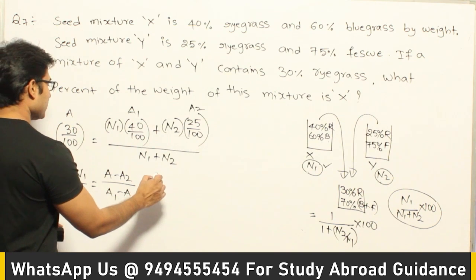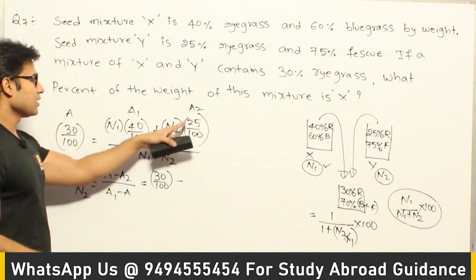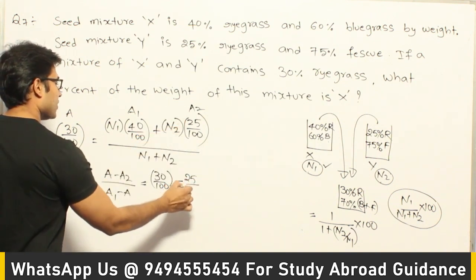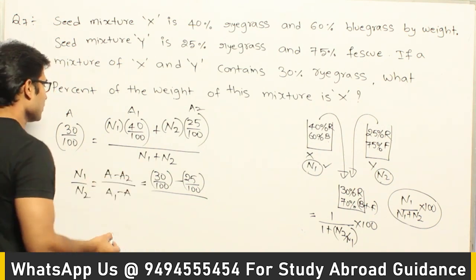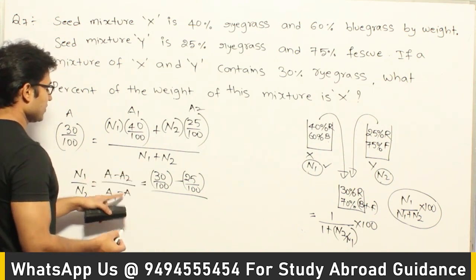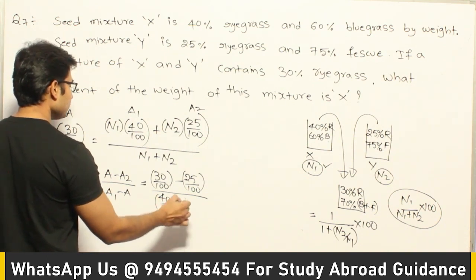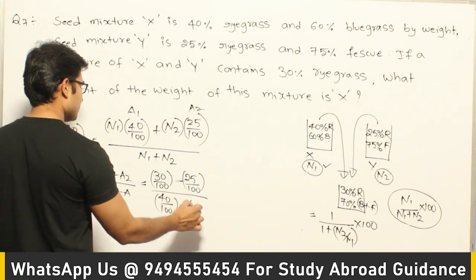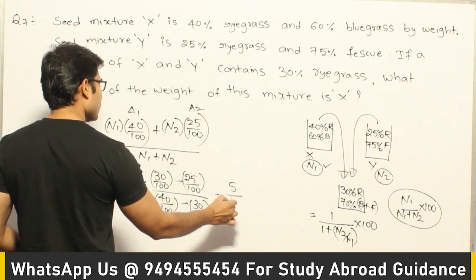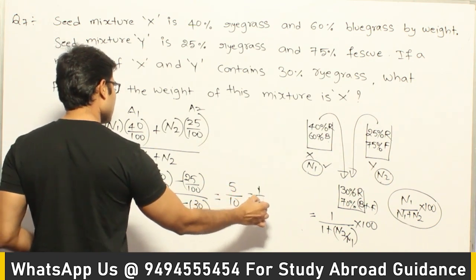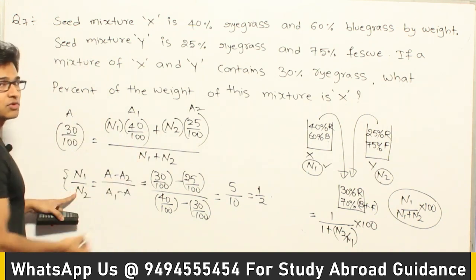So what do you get? 30 by 100 minus a2 is 25, 25 by 100, divided by, sorry, a1 minus a. So what is a1? 40 by 100 minus a is 30 by 100. So this is going to be 5 by 10, which means 1 is to 2. So what is the ratio you are going to have? n1 is to n2 equal to 1 is to 2.